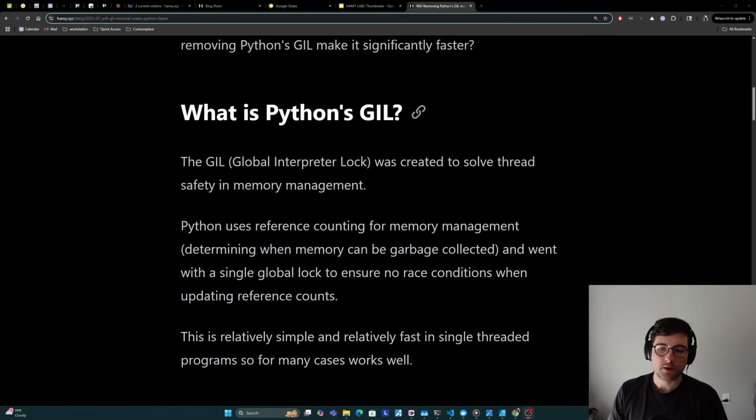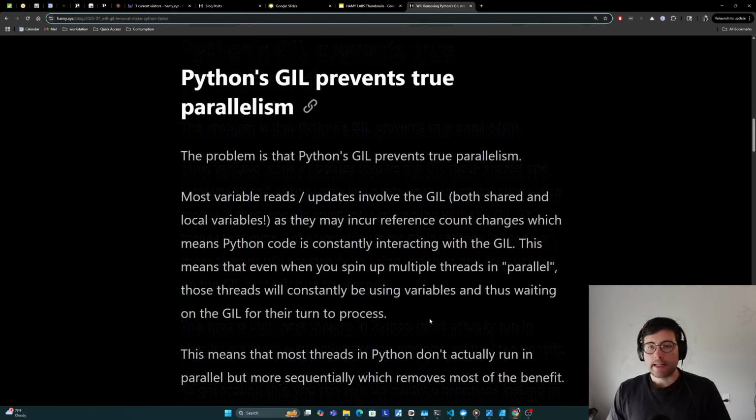And it went with a single global lock, the Global Interpreter Lock, to ensure that no race conditions exist when updating reference counts. Because if you do have race conditions when you're updating reference counts, that could lead to corrupt memory, because maybe you have too many reference counts, so this thing is never deleted, or you accidentally decrement when there's still a reference, and so now the memory has already been deleted but you're still trying to use it, and so this is what it's trying to prevent. And this is relatively simple and relatively fast in single-threaded programs, and so for many cases this works quite well. For a lot of general purpose programming, it just is not a big deal at all, as we'll see.